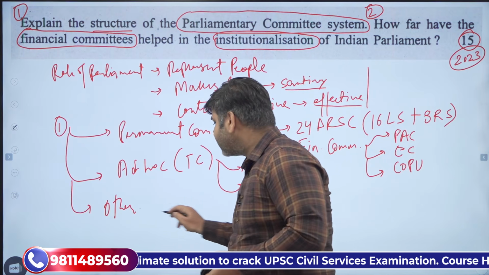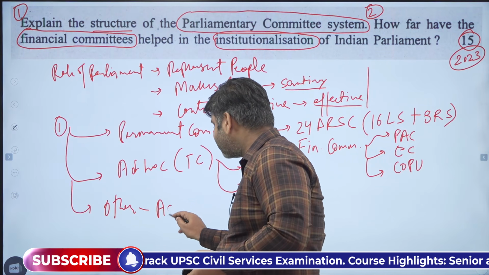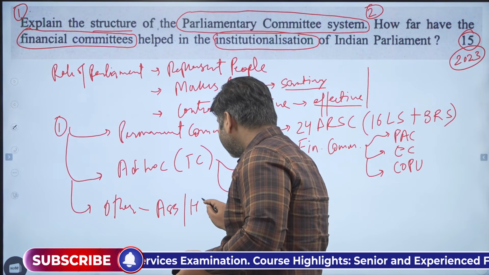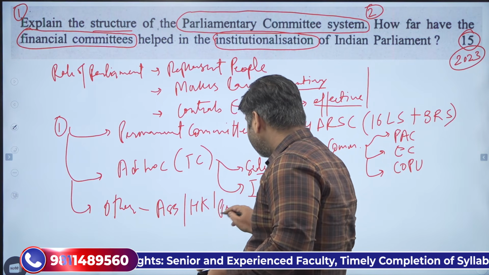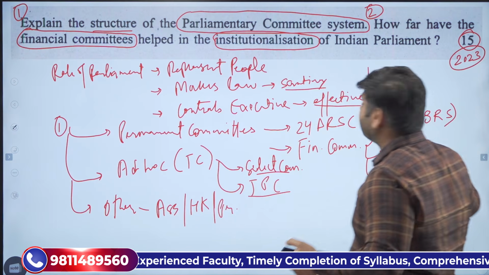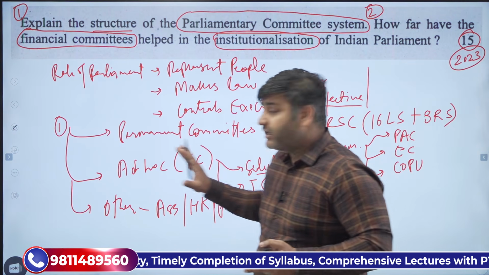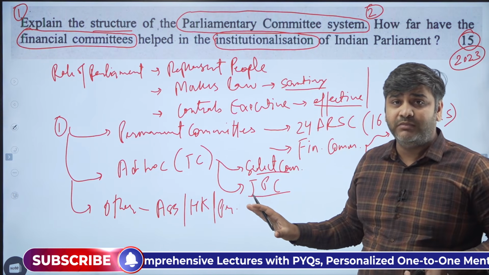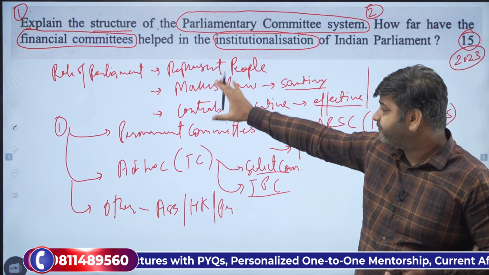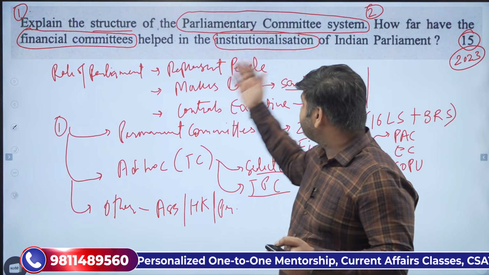Then there are other kinds of committees, as I've told you: assurance committee, housekeeping committee, privilege committee. So this is the whole structure. This is something which you are going to write in part number 1. Multiple points are there which you can generate from these things. So this is something which you can write.